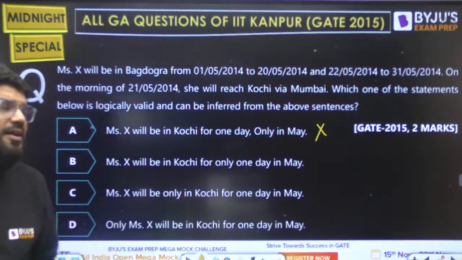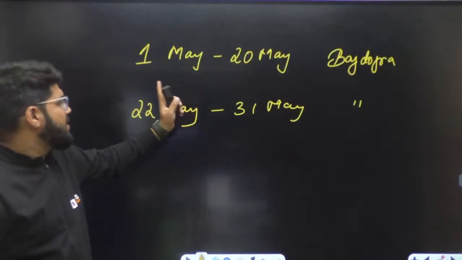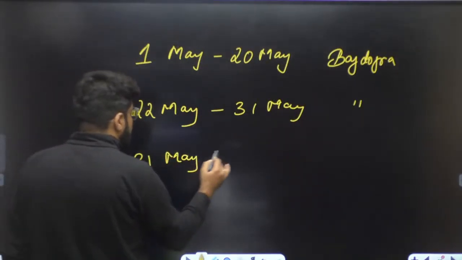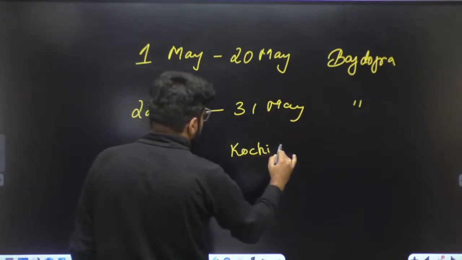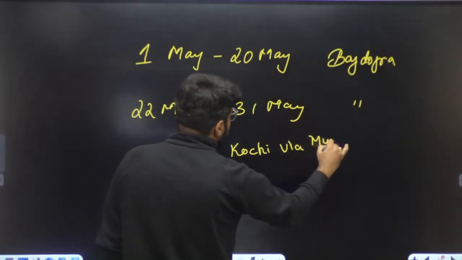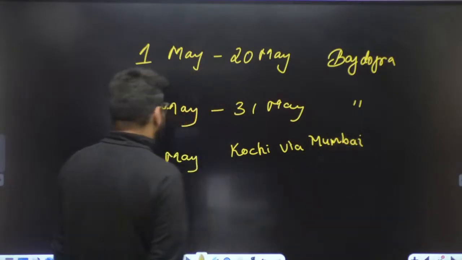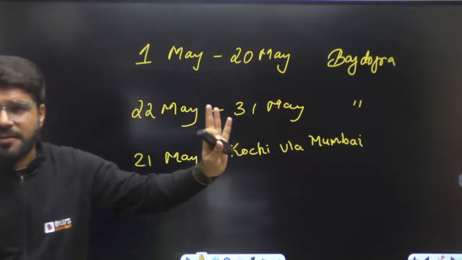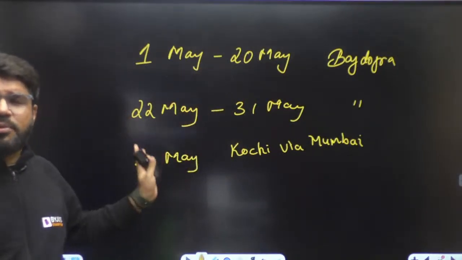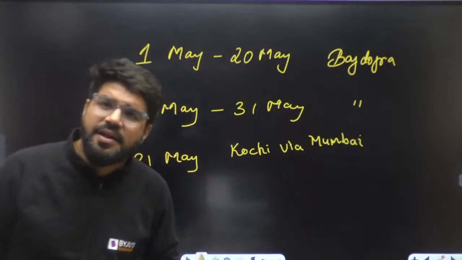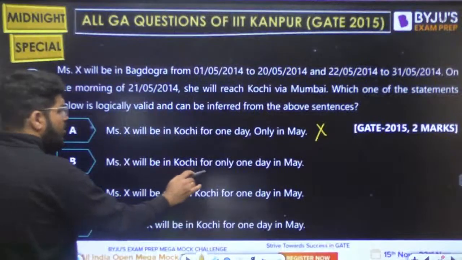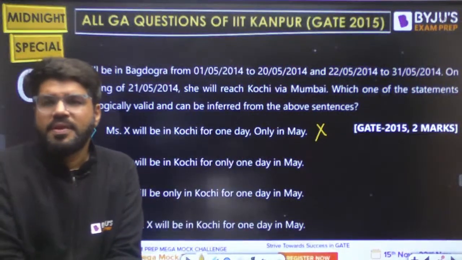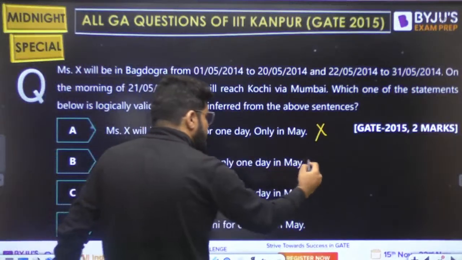Now look, May 1st to 20th is given, 22nd to 31st is given, 21st May was given. She is reaching Kochi via Mumbai. So yes, she is in Kochi for 1 day in the entire May, because there is nothing beyond 31st May. Except 21st, she is in Bagdogra, which is clearly mentioned. So she is in Kochi for only 1 day in May. If I talk about within May, that is only 1 day. So this looks good.